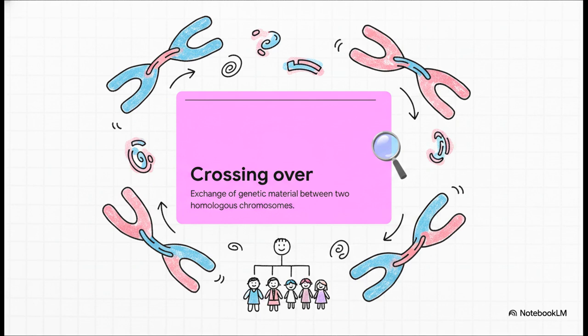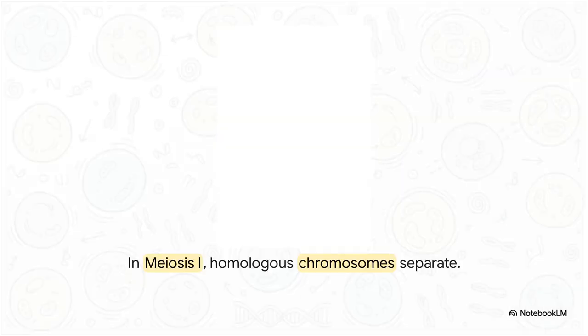This enzyme-mediated swap is the absolute secret to genetic recombination. It's literally the reason you don't look exactly identical to your siblings. Right after that crossing over happens, the rest of meiosis I plays out. During metaphase I, those bivalent paired chromosomes align right at the equatorial plate. But notice the big difference here when we hit anaphase I.